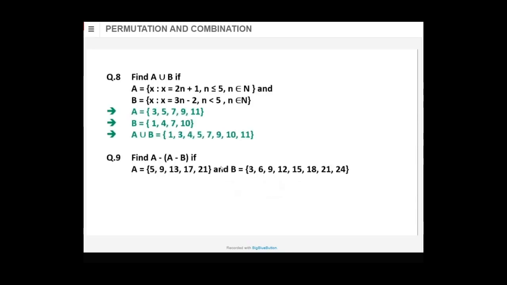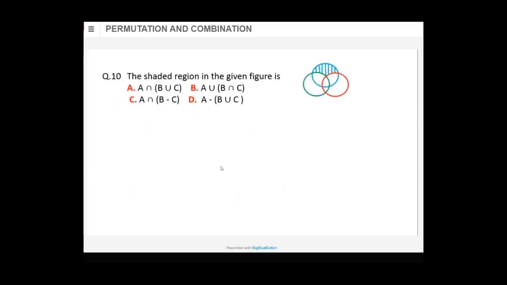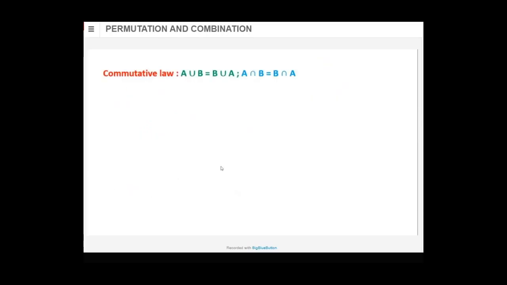This is a question. We have done the question yesterday. This also we did. In fact, we discussed all. Then this commutative law. No need in your study material. Nowhere have they given you the names. They have given the formulas. They have not given the name. But the name is commutative law. What is it? You do A union B, or you do B union A. It is one and the same. Same applies to intersection also. A intersection B or B intersection A doesn't make a difference. And I give you an example here, of addition. 5 plus 3 is 8 and 3 plus 5 is also 8.